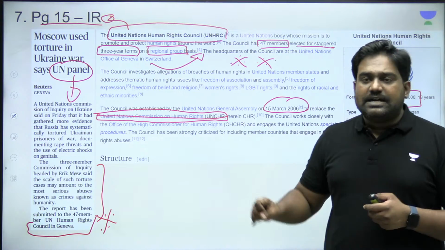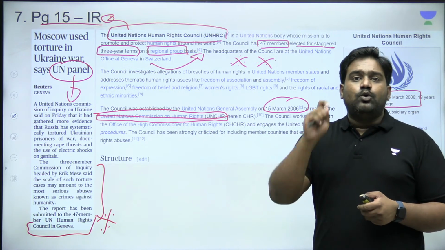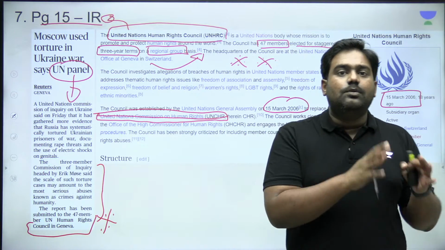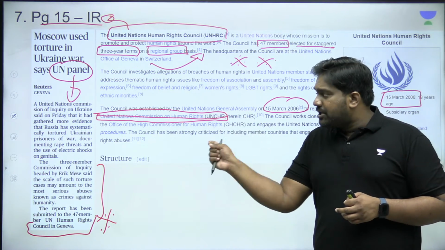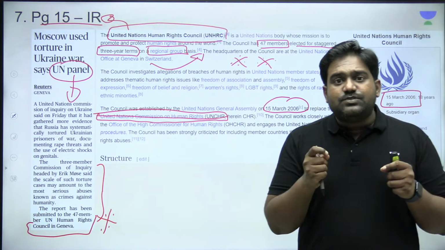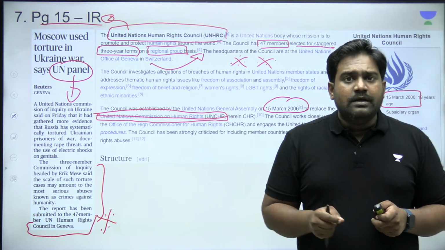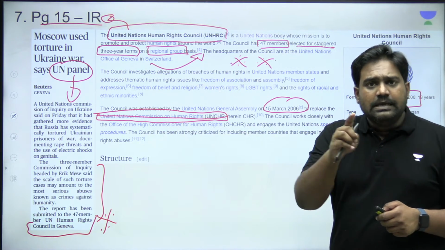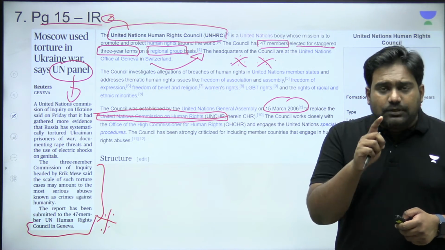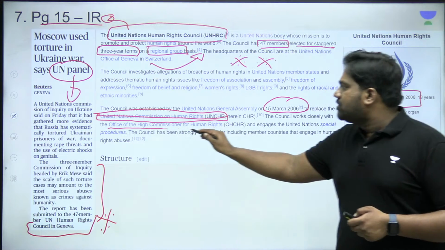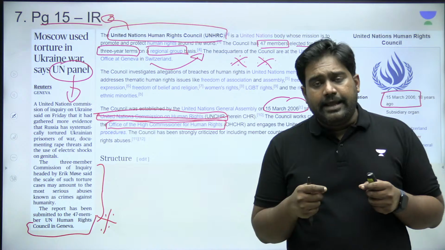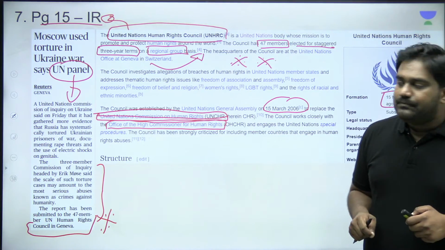But even with UNHRC, there are similar allegations that only few countries are targeted selectively, largely based on geopolitical reasons. So the functioning of UNHRC has always been quite controversial. All right. So please know the basic details, the basic composition of UNHRC, and this could be very important. It works very closely with the Office of the High Commissioner for Human Rights. So it's responsible for upholding international humanitarian law.